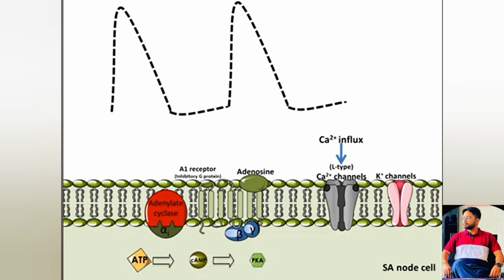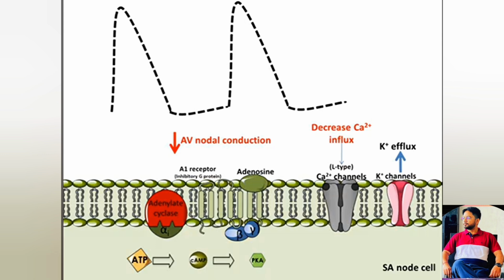This reduces the influx of calcium into the cell and increases potassium efflux out of the cell, which causes the SA node cell membrane to hyperpolarize. The end result is to slow the nodal conduction. Therefore, the antiarrhythmic effect of adenosine is by delaying the action potential in the SA node and by increasing AV nodal refractoriness.